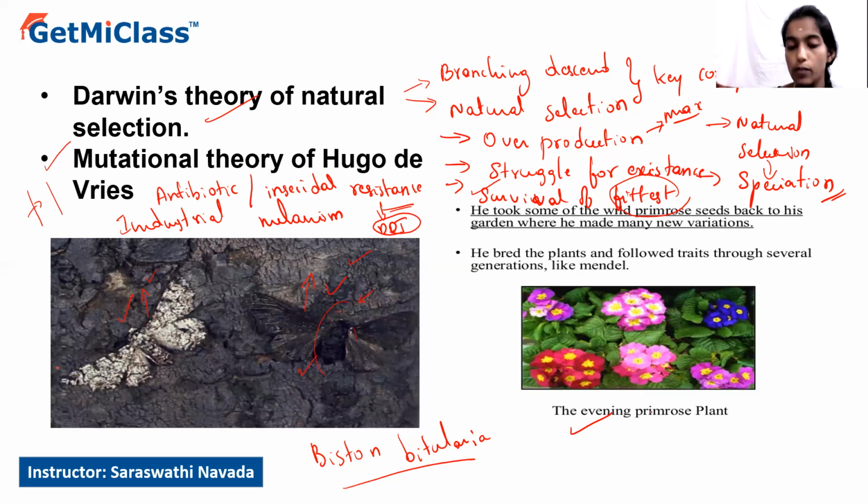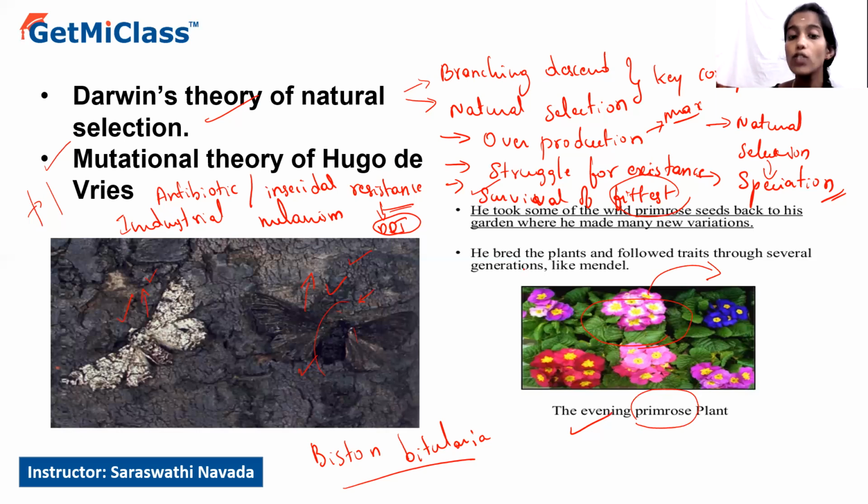He observed that in a single primrose plant species, there were different varieties: some with broad leaves, some with short leaves, some with hairy stems, some with smooth stems. And he said that all these variations seen in the primrose plant were mainly because of sudden mutations that occurred in the plant, and this led to the evolution of new species. So that is what the mutational theory of Hugo de Vries says.